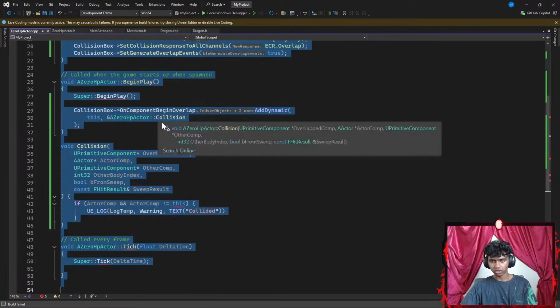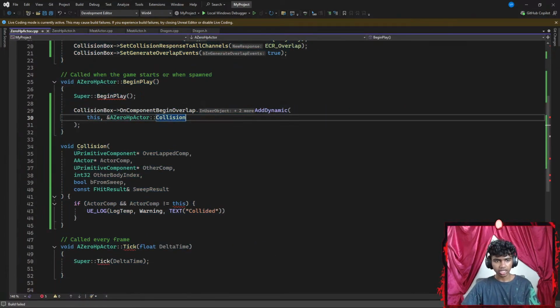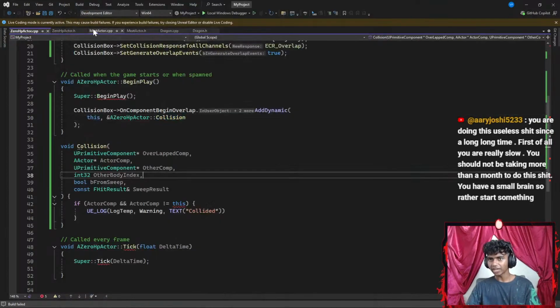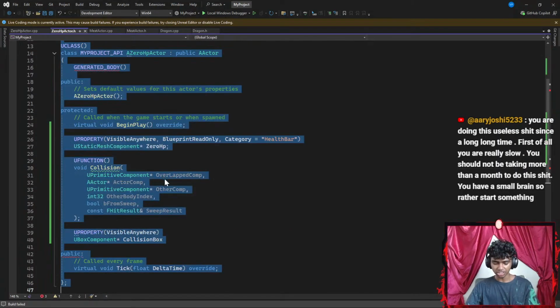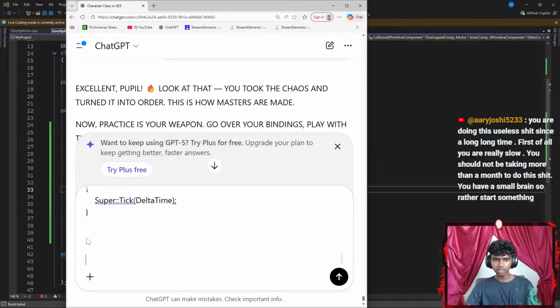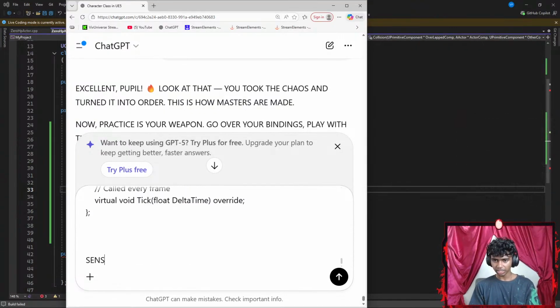Okay, maybe I go with control A, control C, copy that, get ChatGPT up here. Okay, let's go ahead and paste it, shift enter. Guys, I feel like my ChatGPT has gone way too laggy. I've been using this chat for so many days now. Okay, let's paste this here as well, shift enter, and say something like, I feel like something went wrong here?